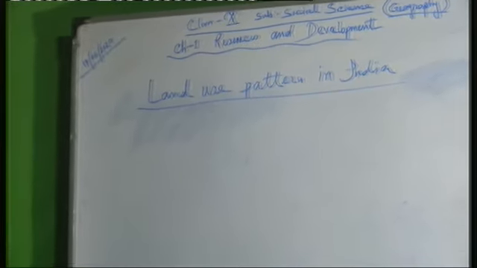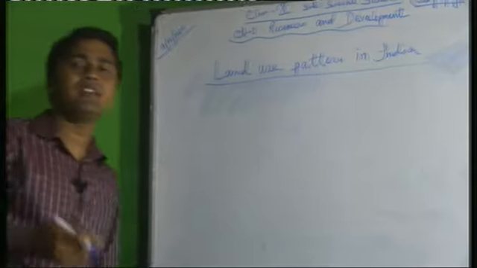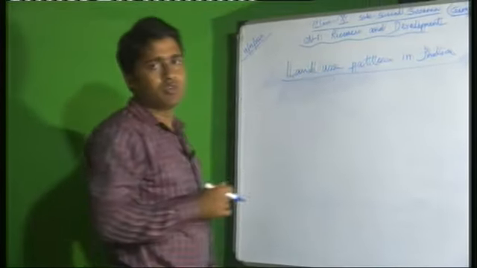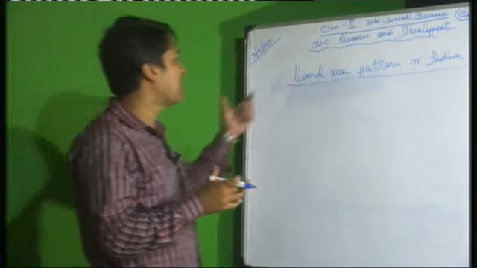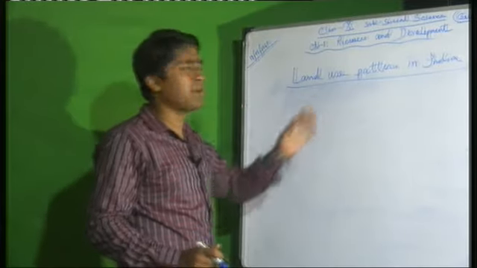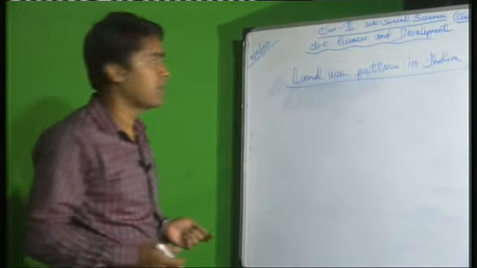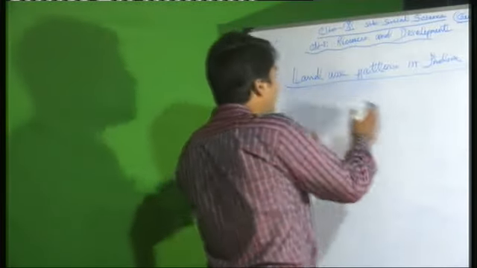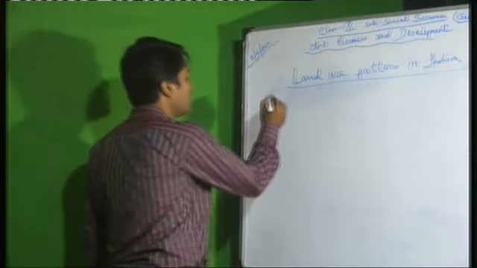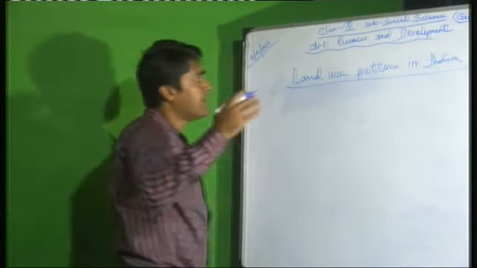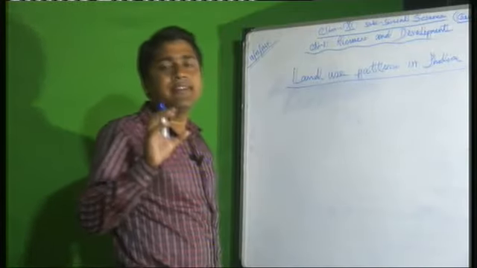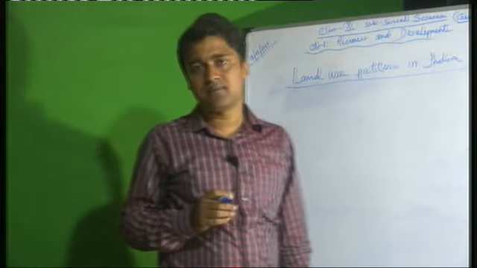You know, the maximum number of Indian people engage with agriculture. So from that point of view, we can say that India's maximum land is used for agricultural work. But apart from agriculture, land is also utilized for different purposes. So you will read that if you consider India's total land area as 100%, 93% has been utilized.